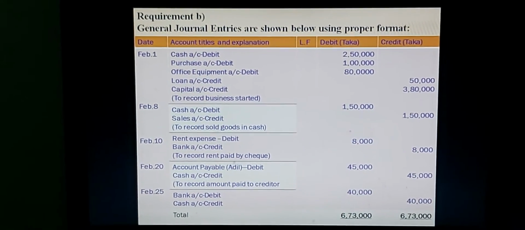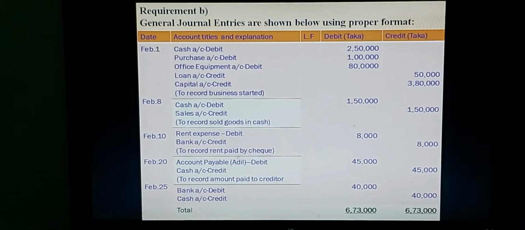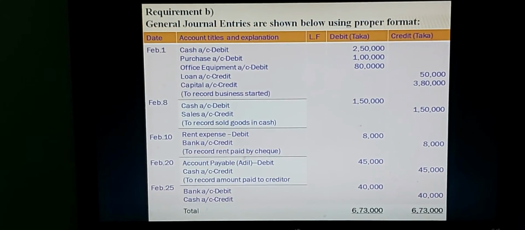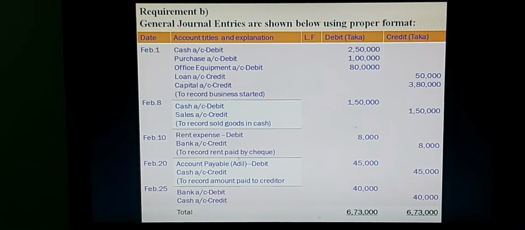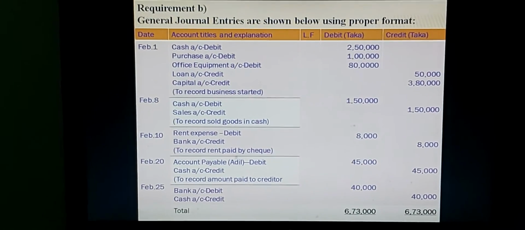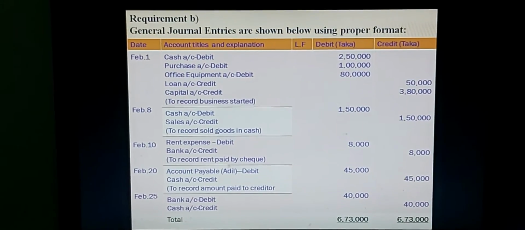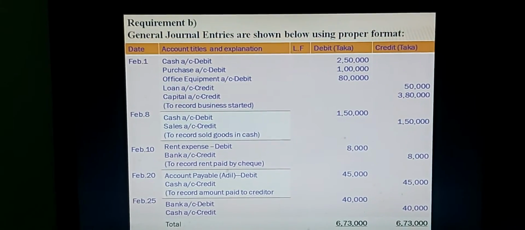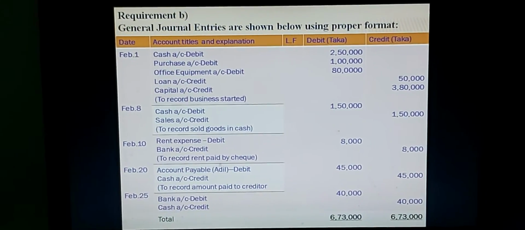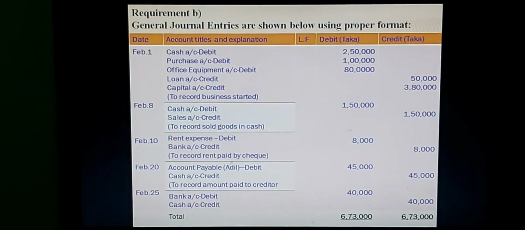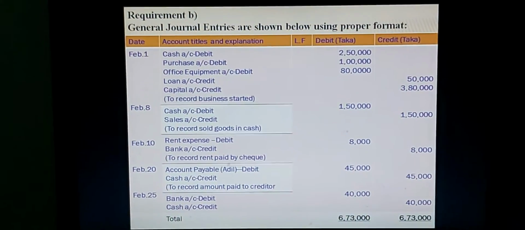February 20. Paid to Adil, that is paid to creditor or paid to accounts payable, that is the liability decrease. Liability when decrease, then liability account is debit, and therefore accounts payable or Adil account is debit. Paid the amount, so cash has gone from the business, so cash account is credit for this transaction.